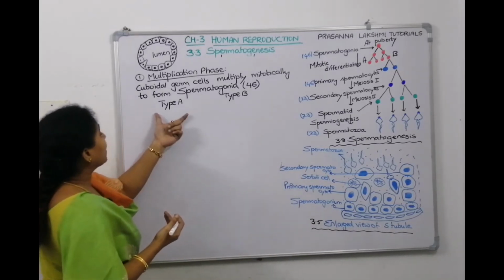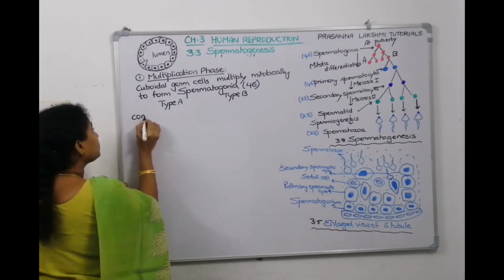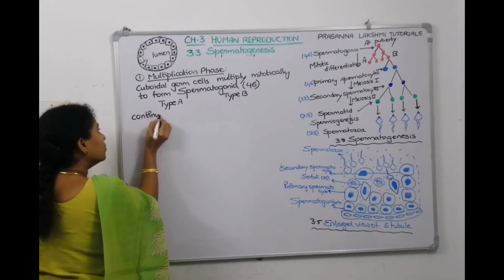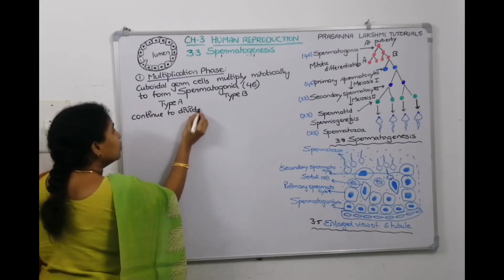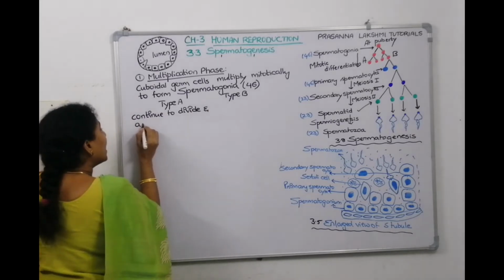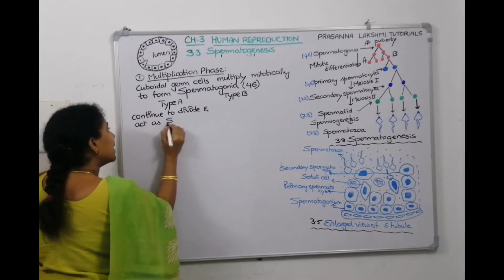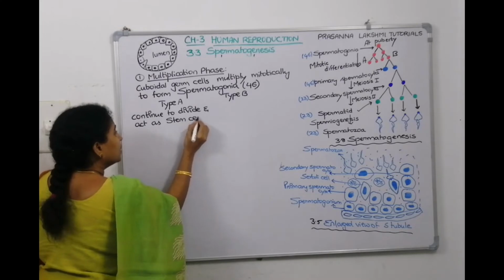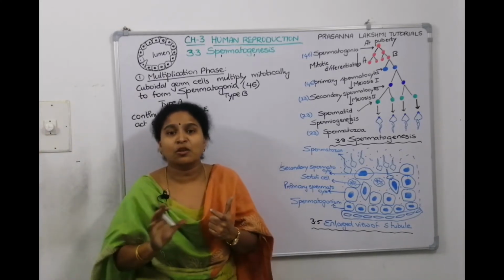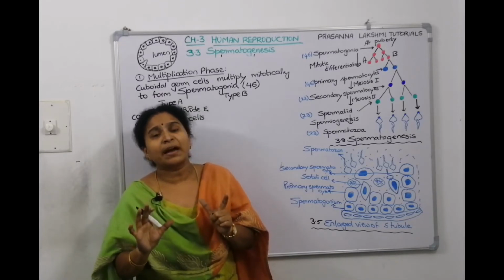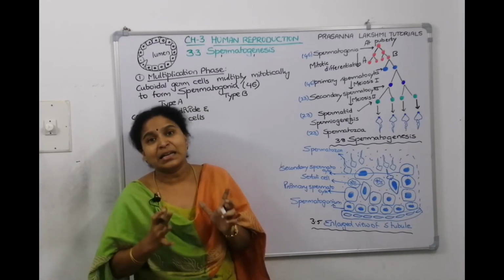So type A spermatogonia will continue to divide and they act as stem cells. Stem cells means in our body we have stem cells which can make any cell of the body. So they will continue to divide, multiply and increase the number.